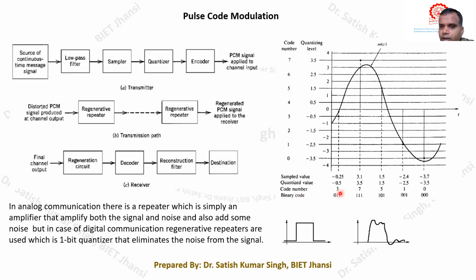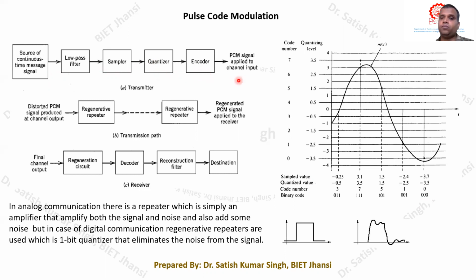So this code number is 3, and the corresponding binary code should be 011. Then for 7 it is 111, for 5 it is 101, then 001 and 000. This is what we perform: first we take the message signal, we band limit the signal, then we perform the sampling. Then we do the quantization, and after quantization we do the encoding process. All this quantized value has to be converted into binary codes.